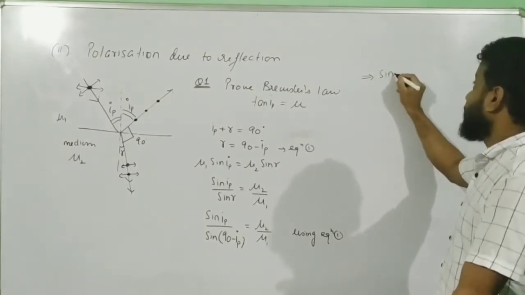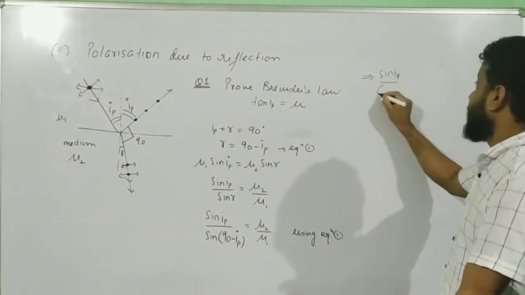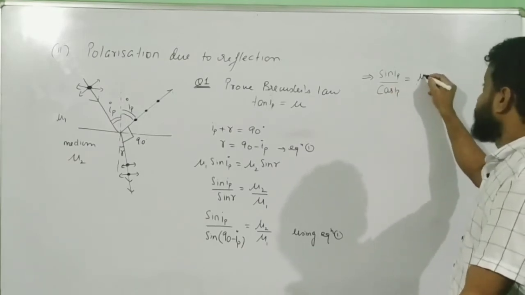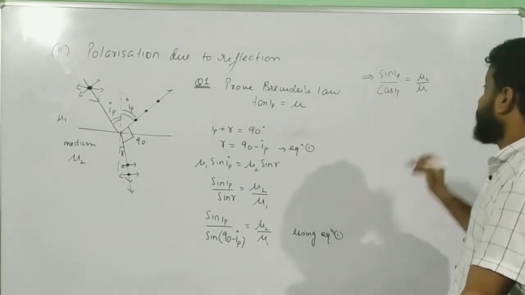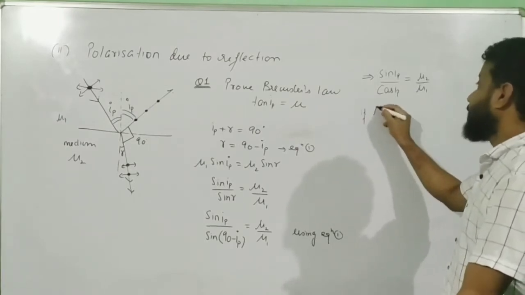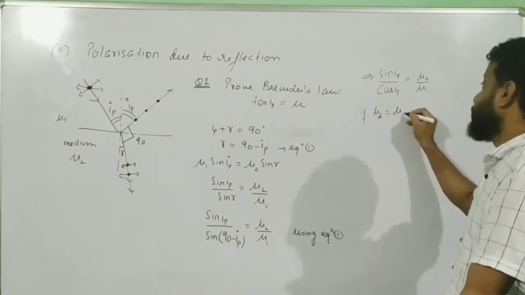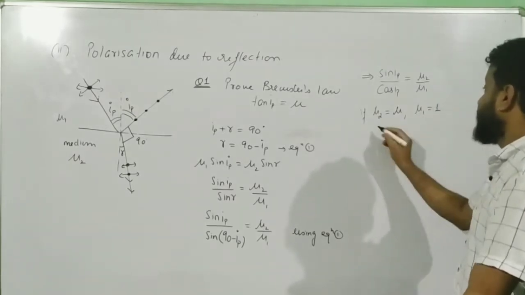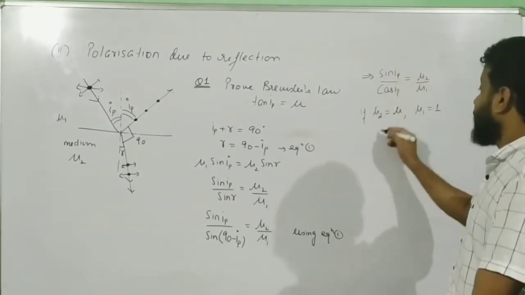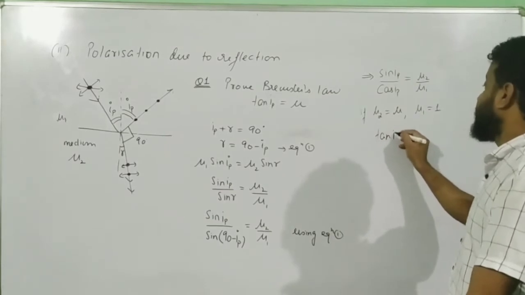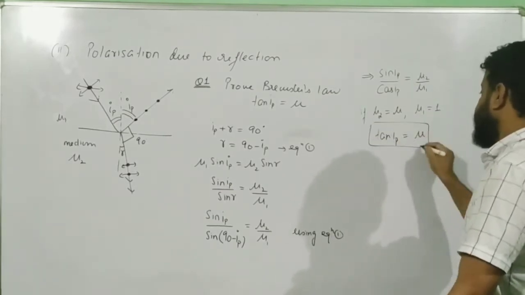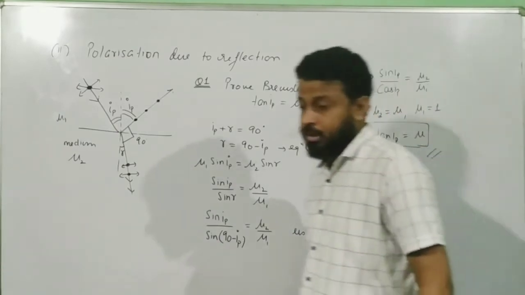So what will you get? You will get sine IP divided by cos IP equals mu2 divided by mu1. Now let us say mu2 is equal to mu and mu1 is equal to 1, that means air medium, and sine IP by cos IP is tan IP, so tan IP is equal to mu, and hence we say that we have proved Brewster's law.